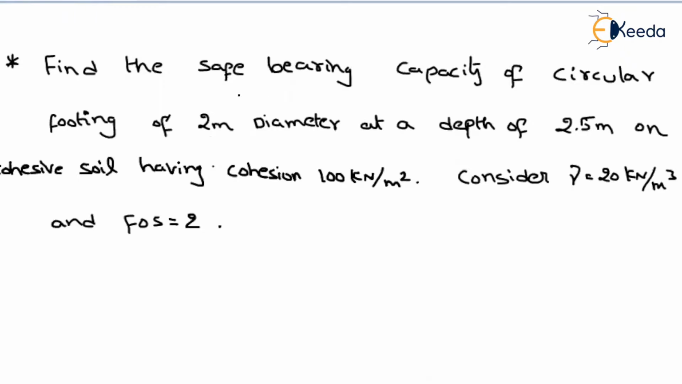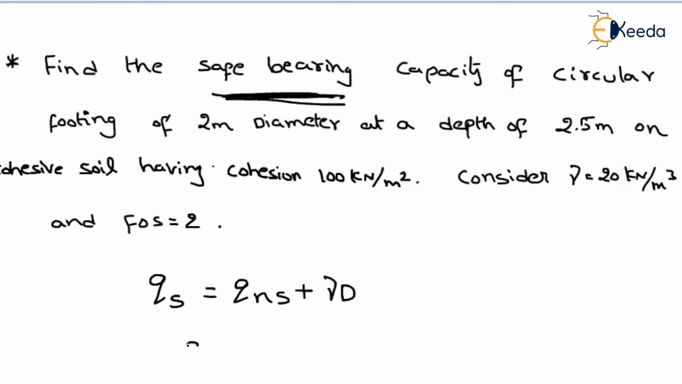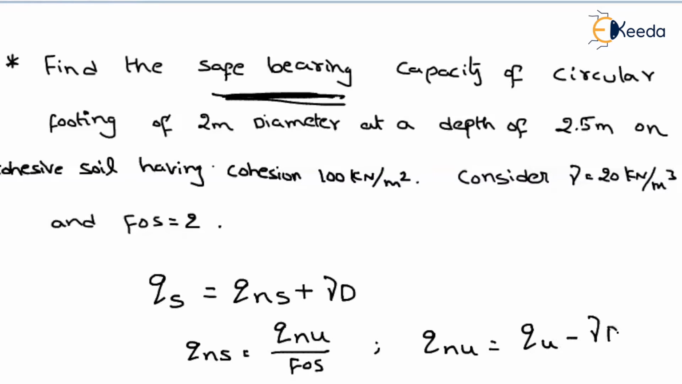So what are they asking us to find? They are asking us to find the safe bearing capacity. What is meant by safe bearing capacity? What will you represent it by? Qs. So how do you find that? That will be equal to Qns plus gamma into D. Isn't it? So what is meant by Qns? That will be equal to Qnu divided by factor of safety. So from this, how will you find the Qnu? That will be equal to Qu minus gamma into D.